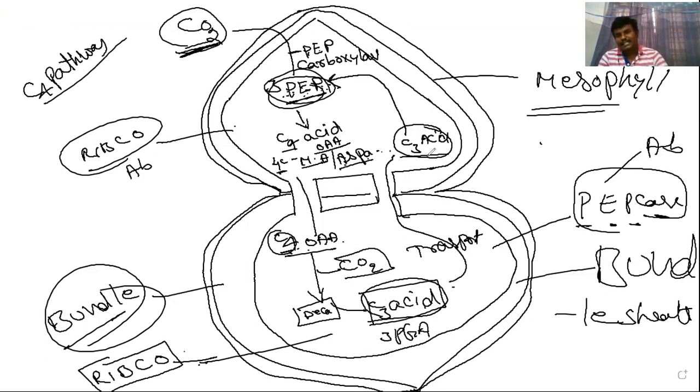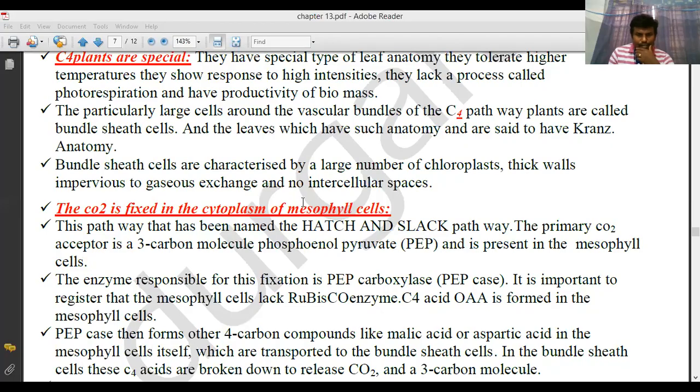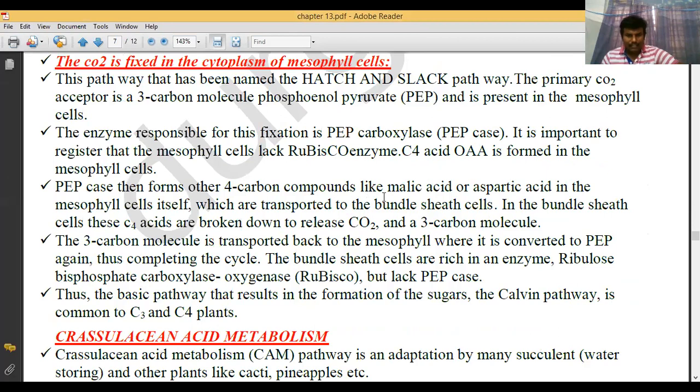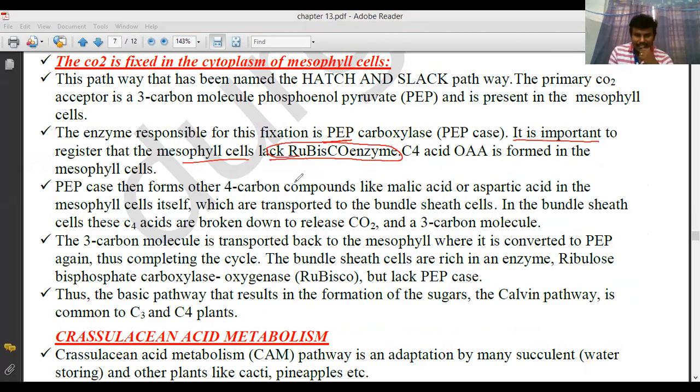We see this in some tropical plants, such as the maize plant, sugarcane plant, grasses, sorghum, and Bengal gram plants. These show this kind of pathway. The enzyme responsible for the fixation is phosphoenol pyruvate carboxylase. It is important to register that mesophyll cells lack the ribulose bisphosphate carboxylase oxygenase enzyme.